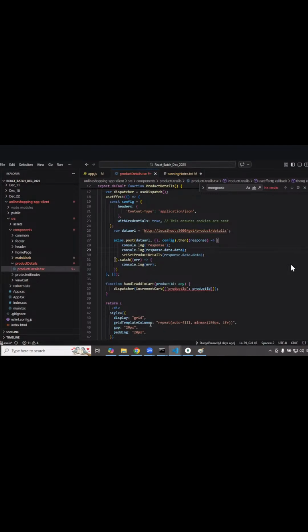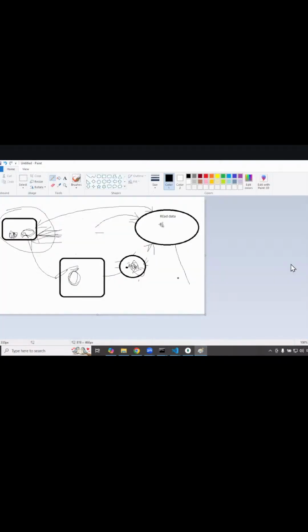But here, understand the requirement. The session is getting created at the server side, not at the client side. The client puts a request, the server responds back, the client puts a second request, and the server has to know whether you are a valid user or not. If the client itself says that I am the valid user, everyone can hack your data and he will be reading the data for you.